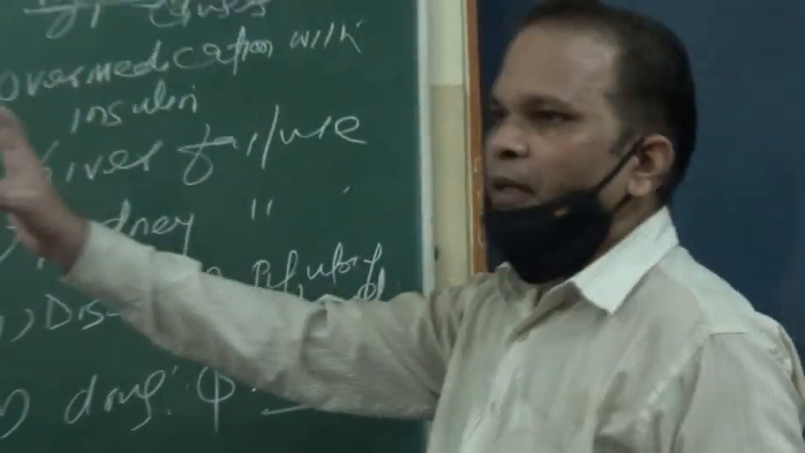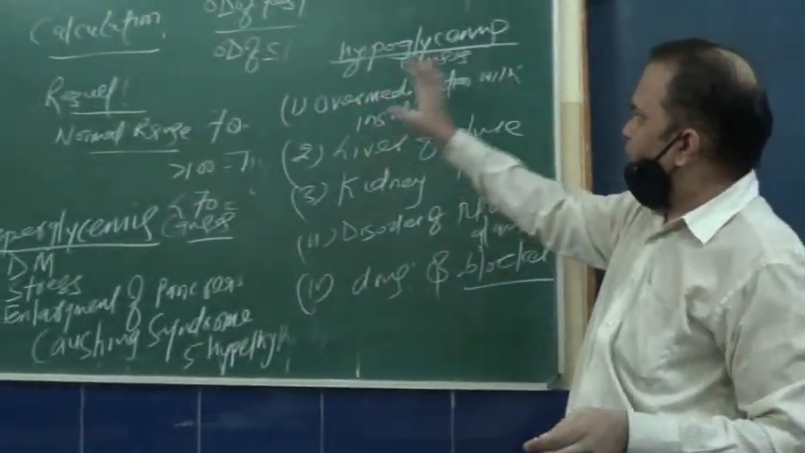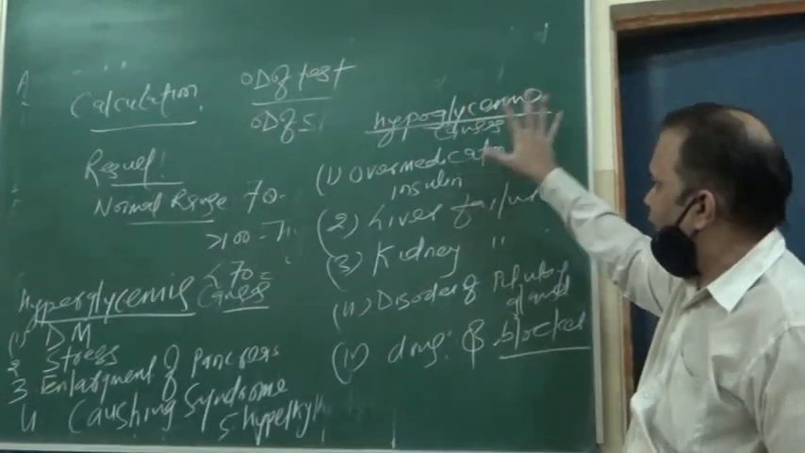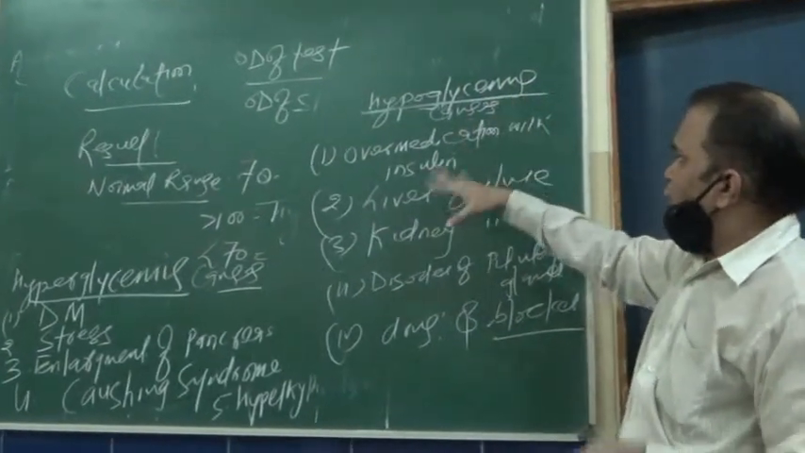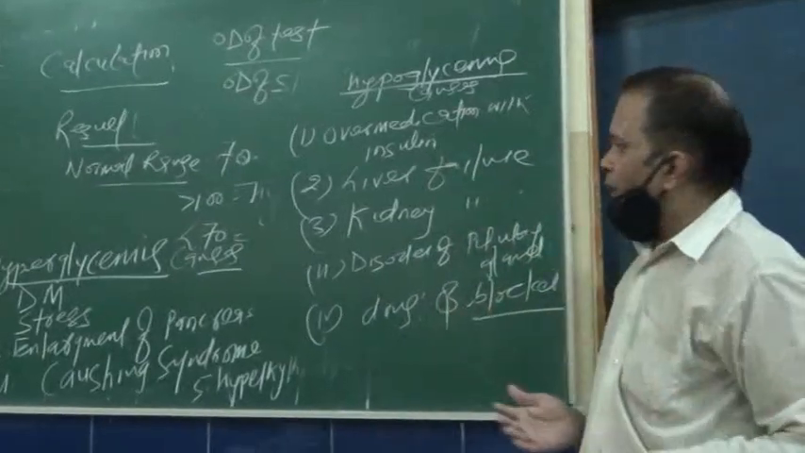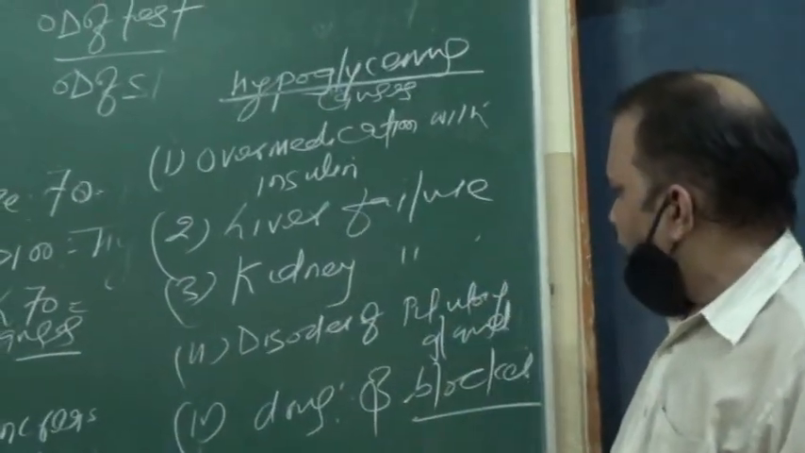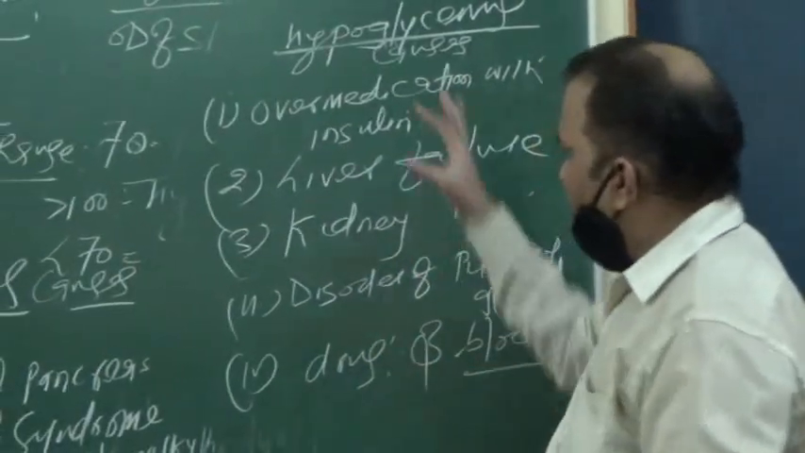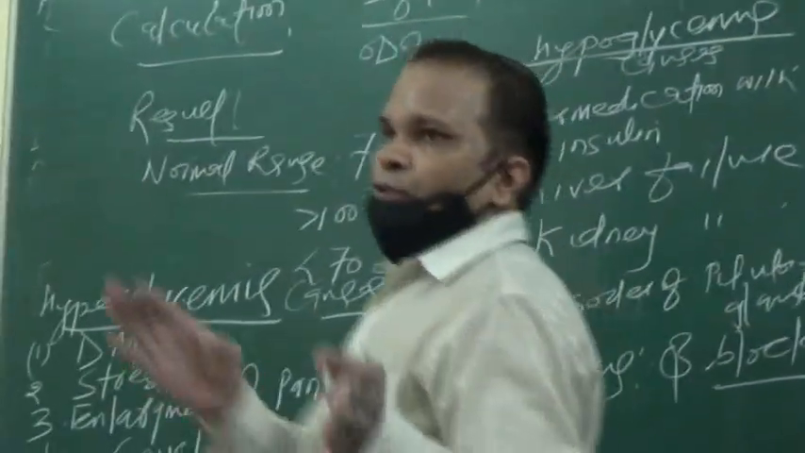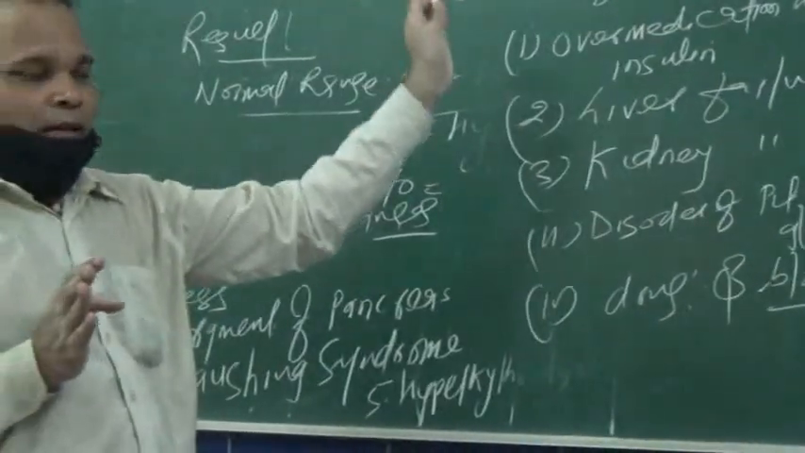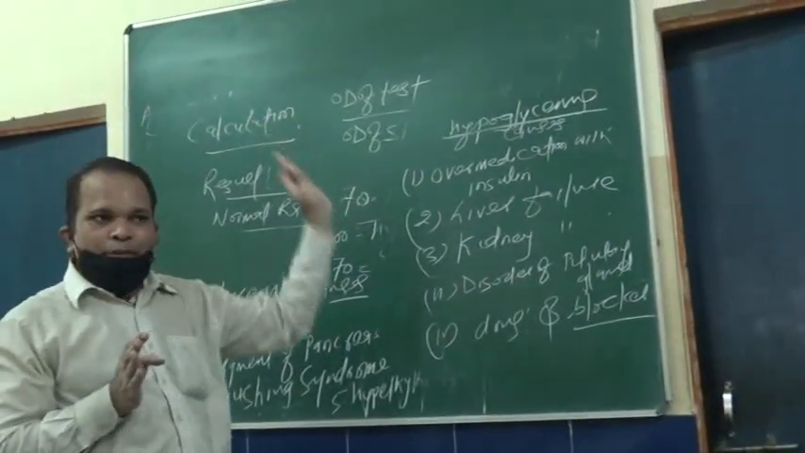It means if the test result is coming below 70 milligram per deciliter, that result is hypoglycemia. So over medication with insulin during the antidiabetic time, failure of liver, failure of kidney, disorder of pituitary glands, and drugs like beta blocker, these are the causes of hypoglycemia. So this is the complete demonstration for determination of blood glucose level by the GOD-POD method.